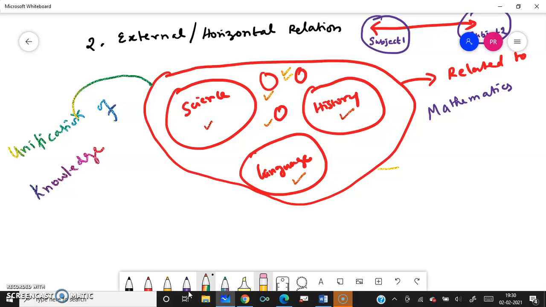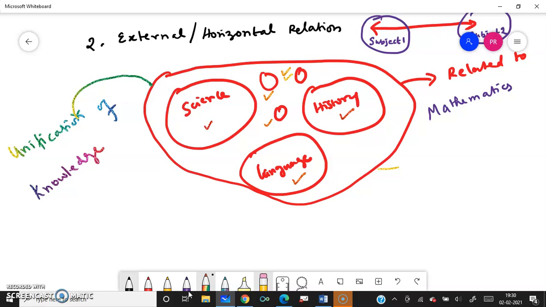In mathematics, you can talk about the history of great mathematicians. We can write different years, who was born when, and what their contribution to society was, for example Euclid and Ramanujan. So you can relate it to our history subject, showing how mathematics is related to history. If you talk about rainfall, then you can connect it with geography. Like this, some sort of relation can be made.